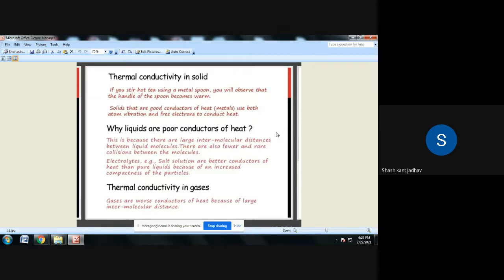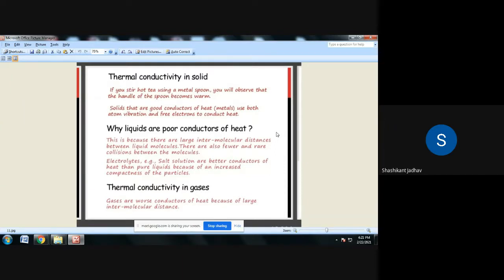Because there are large intermolecular distances between the liquid molecules, meaning the intermolecular force of attraction is less in the liquid as compared to the solid. There are also fewer and rarer collisions between the molecules. Because of that, the thermal conductivity of a solid is more than that of a liquid.